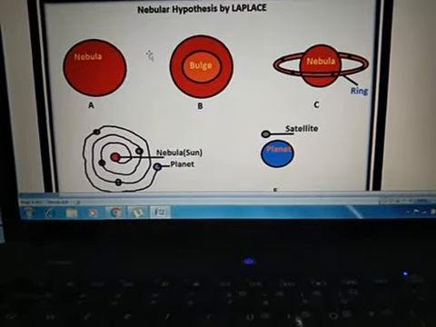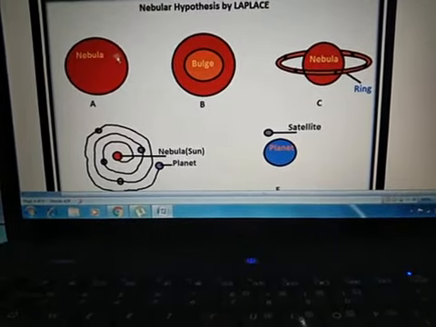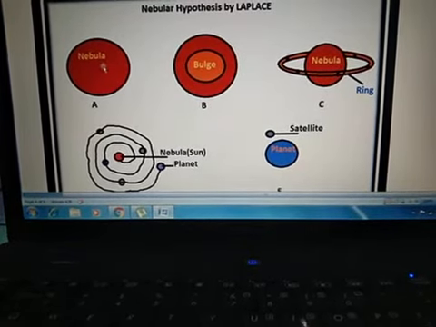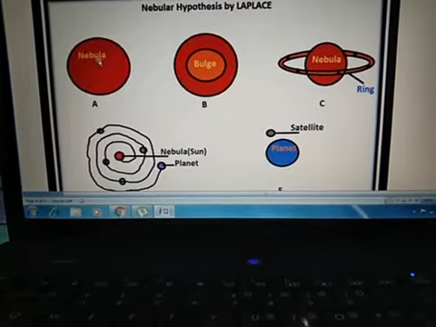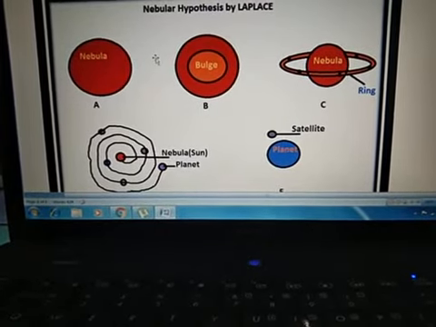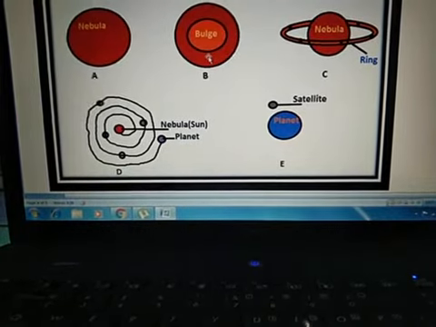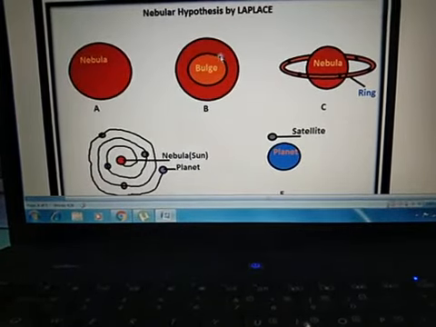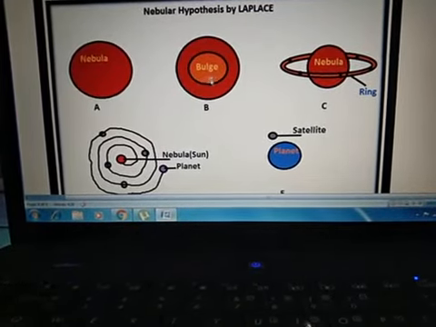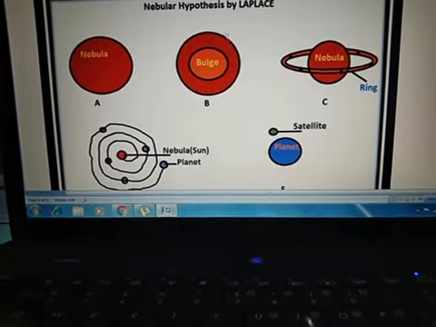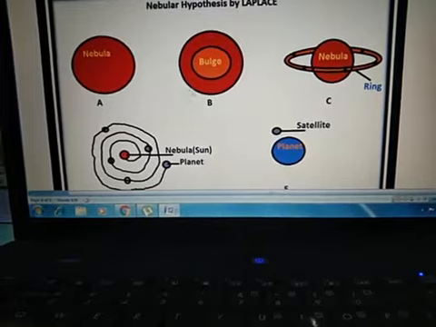So in his theory, he explained that this nebula began to shrink when it began to cool down, and due to this decrease in volume, it rotated very fast. It increased its velocity or speed, and it was rotating very fast.